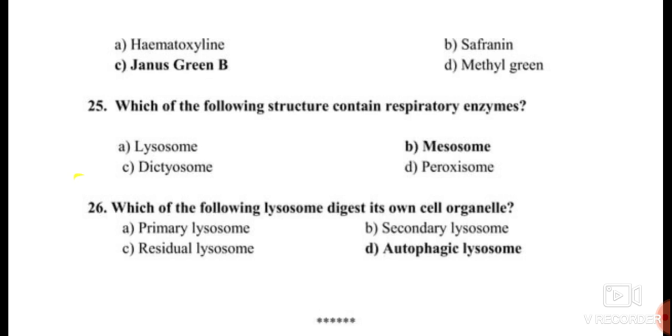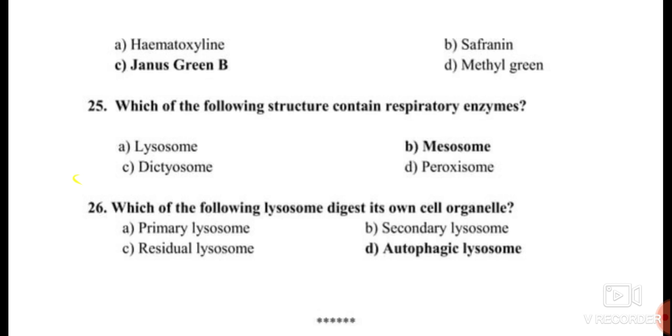Question number 25. Which of the following structures contains respiratory enzymes? Here by mistake the bold answer is written as B, mesosome, but the correct answer for this question 25 is peroxisome. In a peroxisome there is a presence of respiratory enzymes. So the correct answer for question number 25 is D, peroxisome.